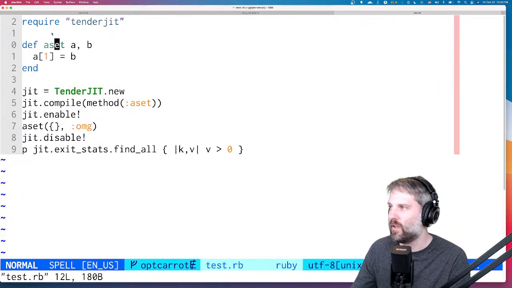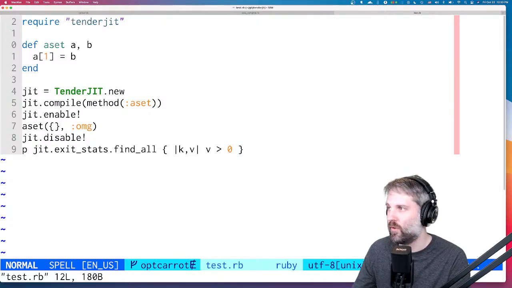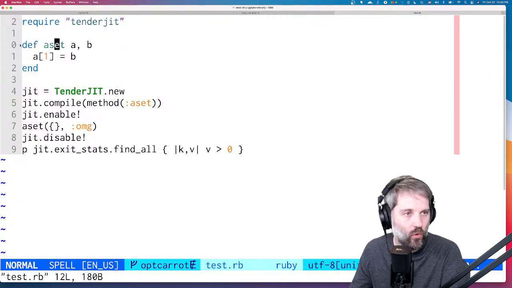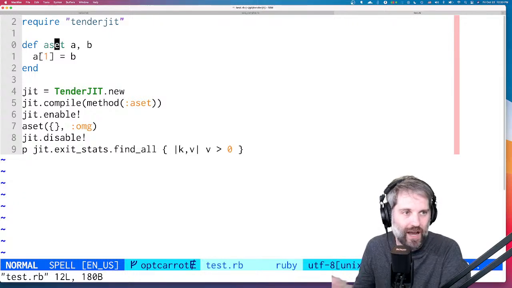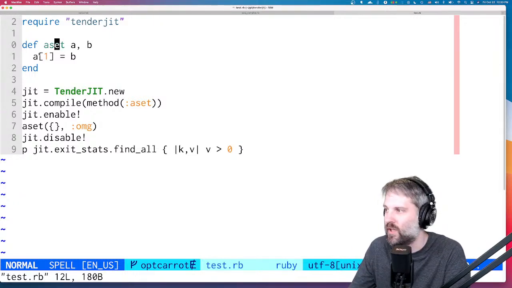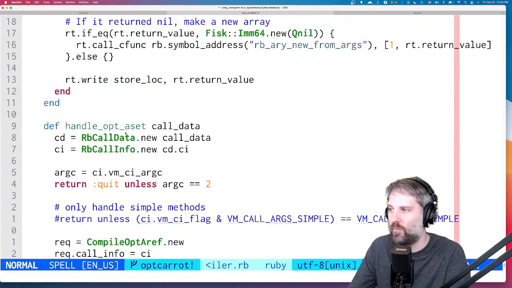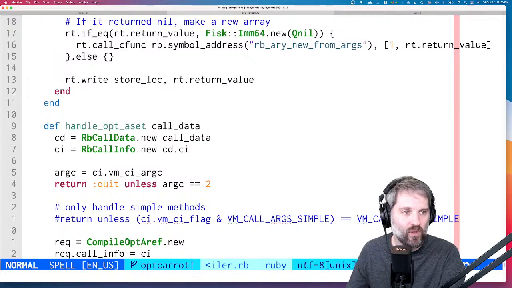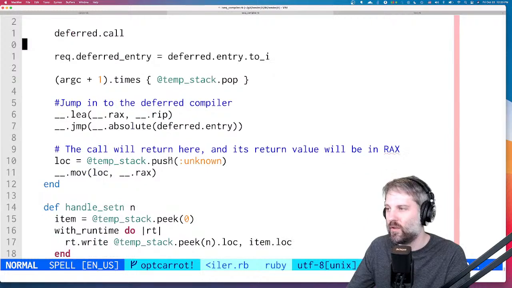If we were just looking at this aset method without executing it, we have no idea what type A is or B is. So how do we know what method we need to look up, or how can we compile this? So what the JIT does is it says, okay, I know that you asked me to compile an opt aset, but I don't know what type it is. I don't know what type you're going to pass in. So instead, I'm going to add a jump instruction here.